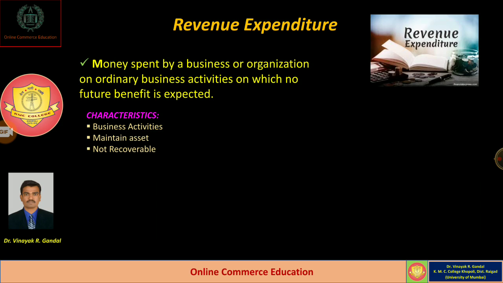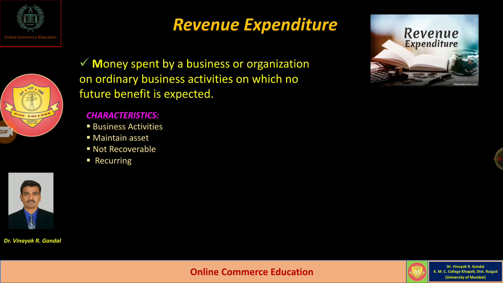Revenue expenditure is not recoverable because it is for normal activities, and it is necessary for the businessman to incur such expenditure for running the business activity. So it cannot be recovered. Revenue expenditure is always recurring in nature. Such expenditures are incurred continuously, and normal business activities go on continuously till the end of the business. So there is continuous incurrence of such normal expenditure.